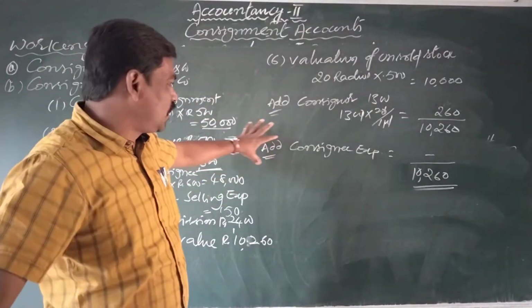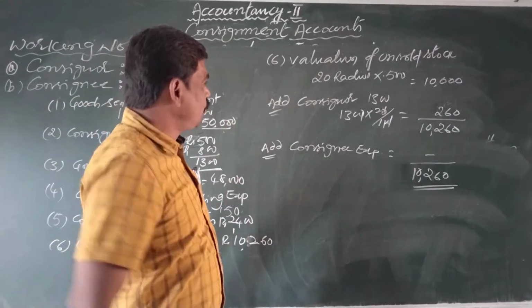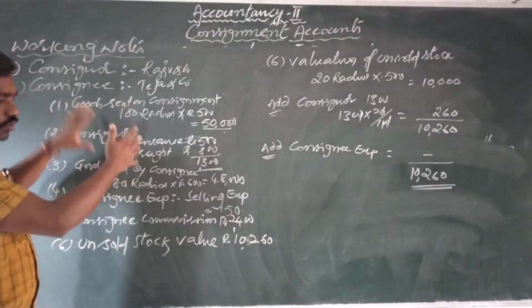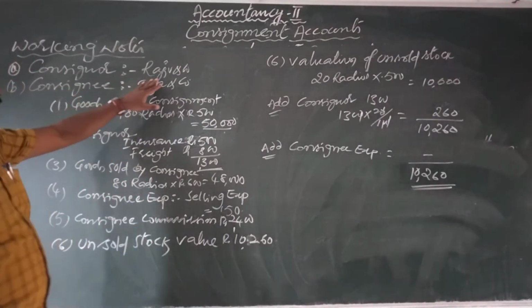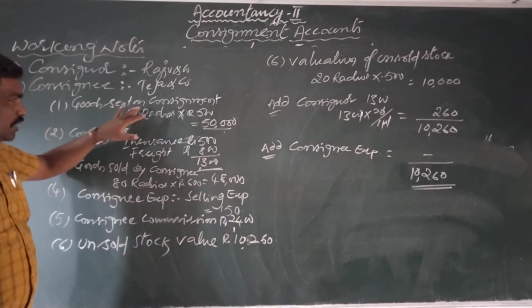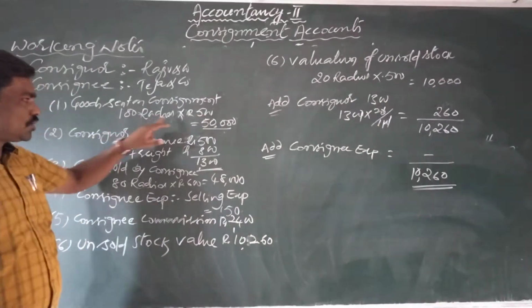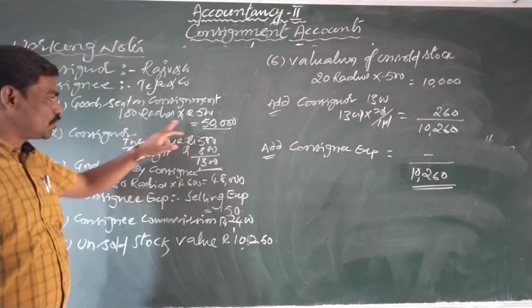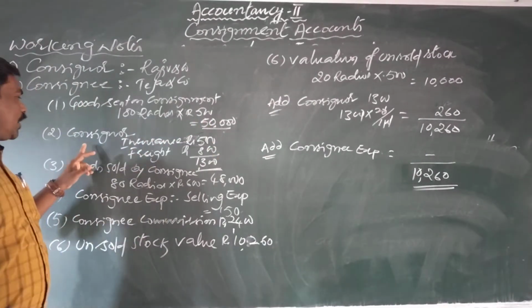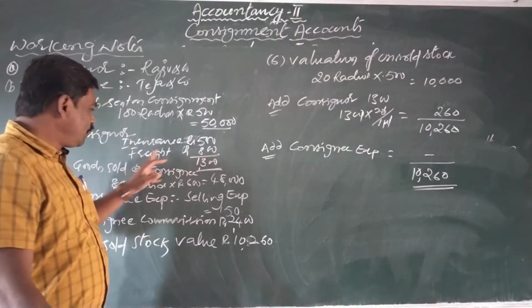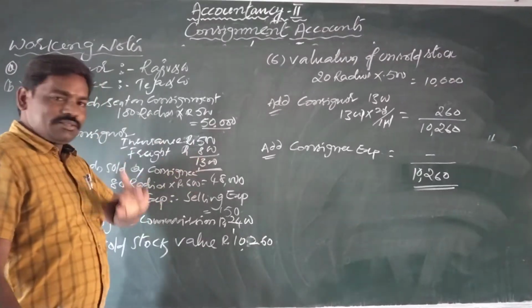We make working notes for the given problem. What are the points we have taken under these working notes? Let us observe: consignor, Raju and Company; consignee, Teja and Company. Goods sent on consignment, 100 radios multiplied by the cost of each radio, that is 500 rupees, total 50,000. Consignor expenses, insurance 500 and freight 800, total 1300.